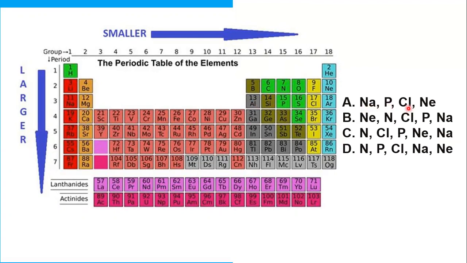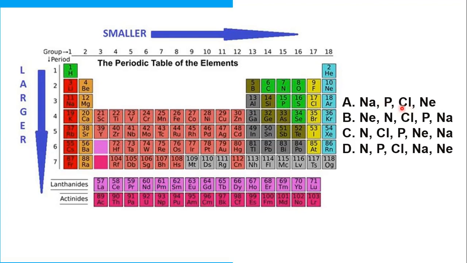If we compare it to chlorine, saan si chlorine? Chlorine is on the far right side. So, therefore, chlorine is smaller than P and Na. Lastly, Ne is at the very end, which makes it the smallest, and it is in period 2, which is far smaller than Na, P, and Cl.